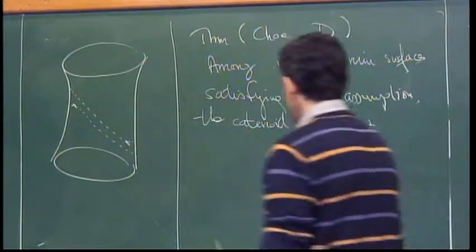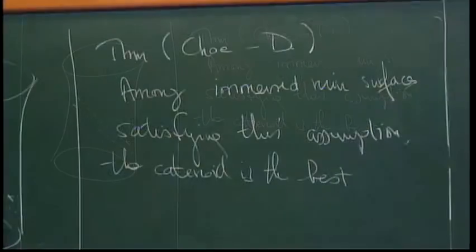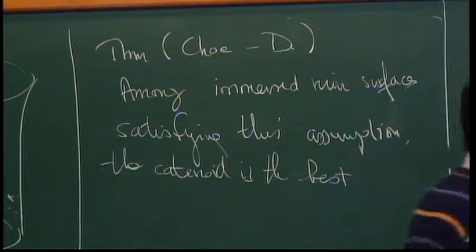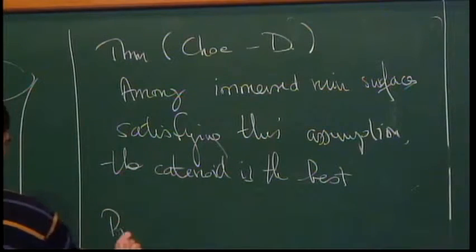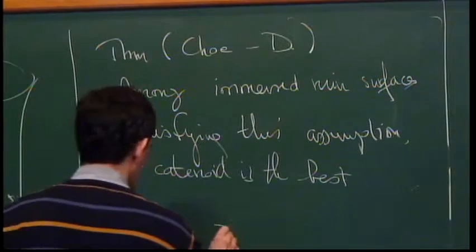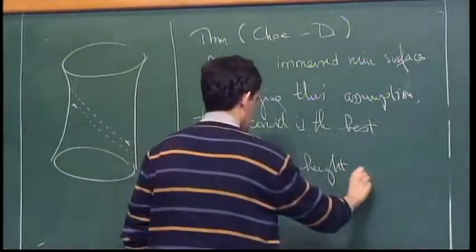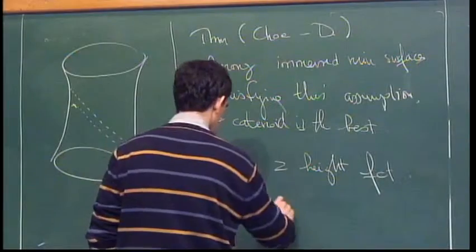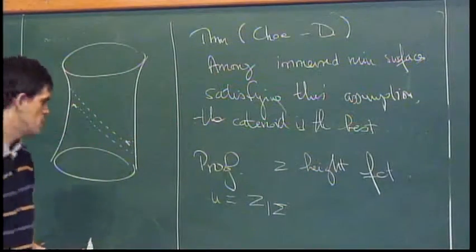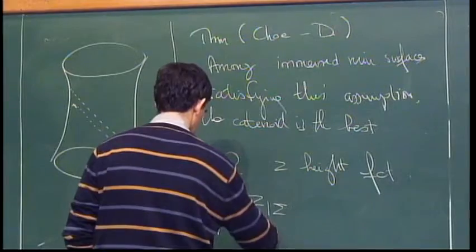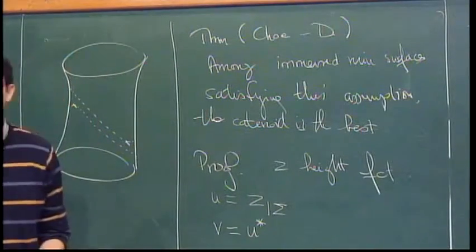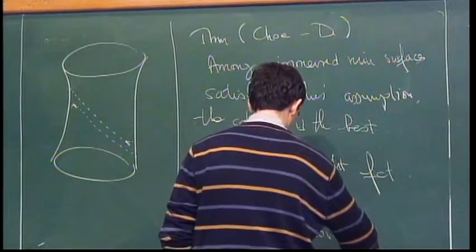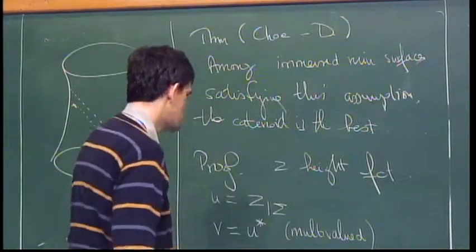So let me first recall that if you have a minimal surface, then the height function is a harmonic function, okay? And so it has isolated critical points. So proof. Let me call Z the height function. Okay? So I will call U the height function restricted to our surface sigma. And V will be the conjugate harmonic. So V is multi-valued in general. But that's not very important because dV is well defined.